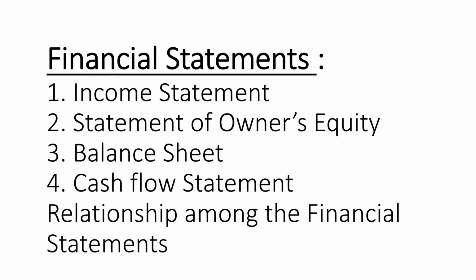So what are the financial statements we have here? Number one, the income statement, which is also known as the profit and loss account. Statement of owner's equity means the owner who has invested money in the business: how much he has invested, how much profit he has gained, and whether there are any drawings, or withdrawal of money for personal use. Everything will be calculated here in the statement of owner's equity. Then the balance sheet and the cash flow statement. And there is also a relationship among the financial statements that we will discuss.